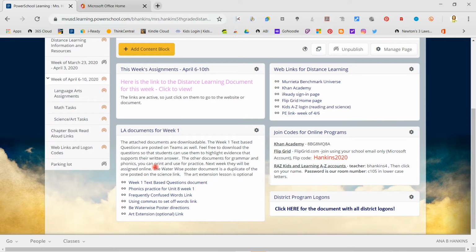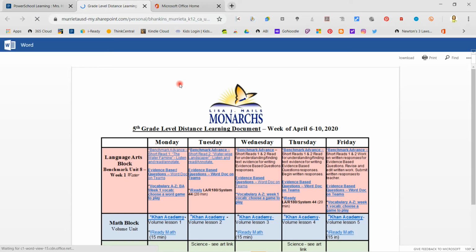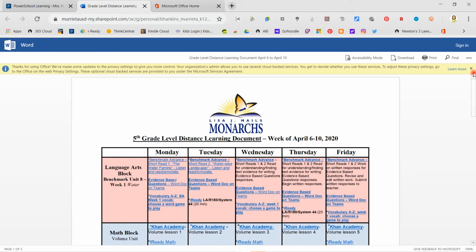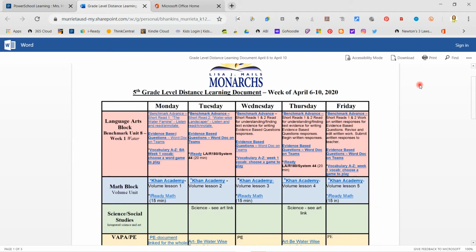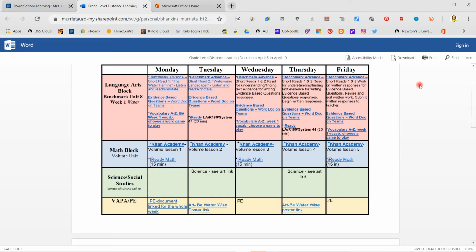So there's been questions about the assignment, so I wanted to clarify what we did for you. On that learning document that everybody got in their email box, this is the same exact one. If you click on it, it takes you to the document. There it is. So that's what everybody got in their email box. So there's all the questions and tasks that you were supposed to do for the week.